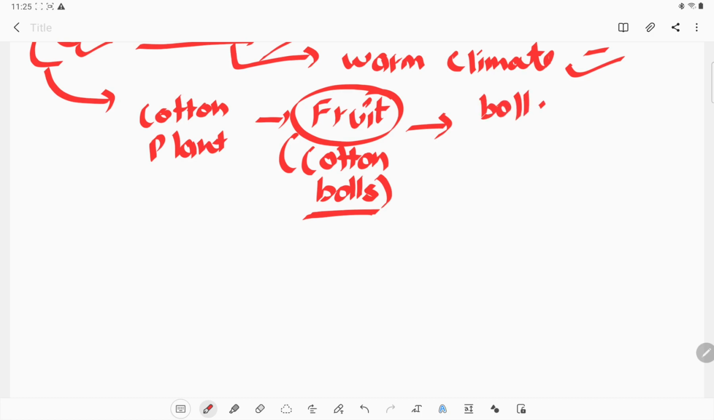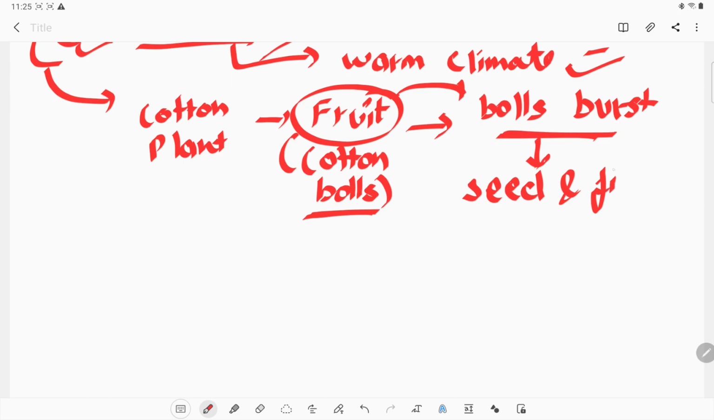The ball will burst. Keep in mind, after the maturation, the fruit will burst and open up, and the seed and fiber will be visible. Seed and fiber will be easily visible outside, like this kind of structure you can see. This is the main basic fiber, and here you can see these are the seeds, and now here is the cotton.